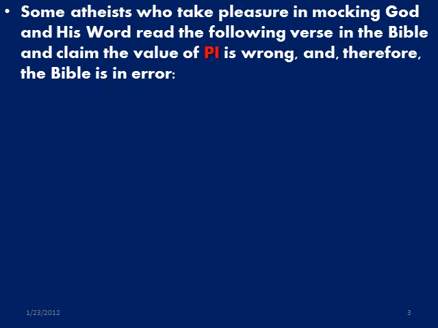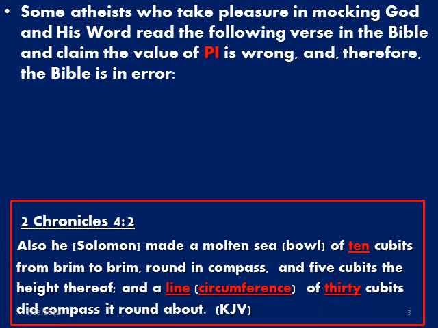Some atheists who take pleasure in mocking God and His Word read the following verse in the Bible and claim the value of pi is wrong, and therefore the Bible is in error. 2 Chronicles 4:2. Also he, Solomon, made a molten sea of 10 cubits from brim to brim, round in compass, and 5 cubits the height thereof, and a line or circumference of 30 cubits did compass it round about.